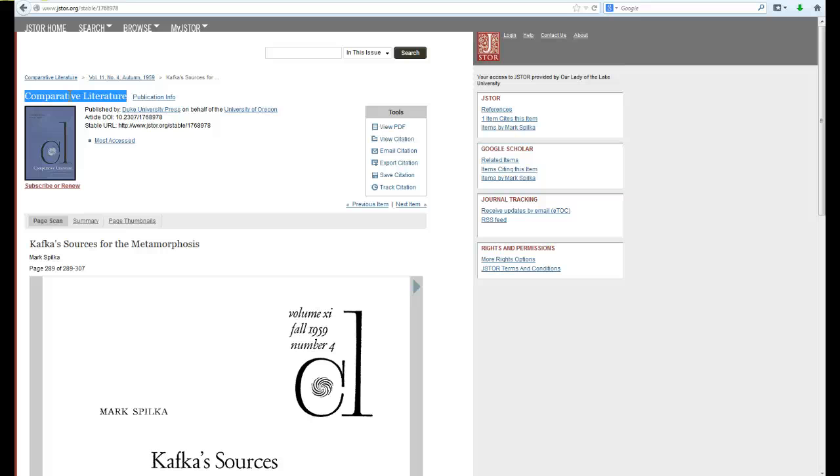Journal Finder is great whenever you have a full citation or a citation that's got a lot of information like the author's name, the journal article name, the volume number, the date. All of those are important when you're going to Journal Finder because you're looking for a particular article, not just a big broad search like you do on the databases, but you're looking for this particular article.